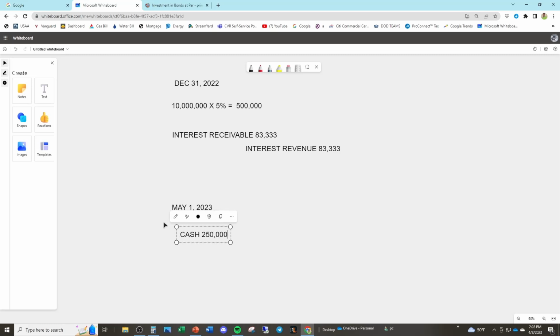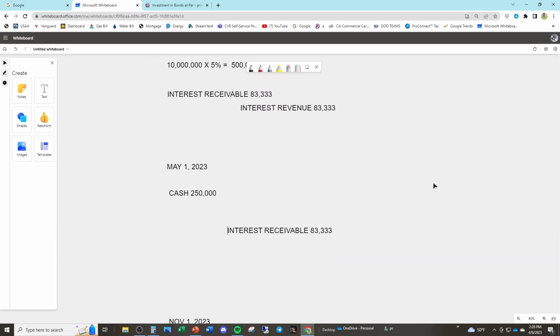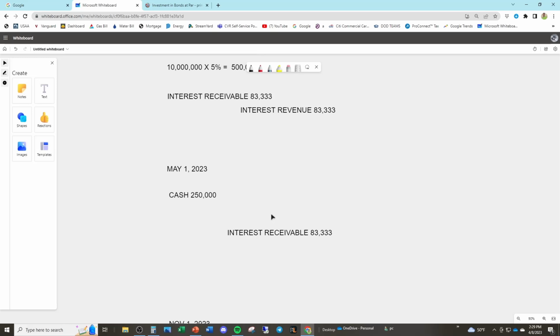So Chris is going to receive cash of $250,000. Now, do we credit interest revenue of $250,000? No, we don't, because we've already recorded 2 months of revenue in the prior year. So what we have to do is first remove this receivable. We have to credit out the receivable because we have collected the cash. So now the receivable goes away. What was owed to us has been collected. Next, we have to credit something else, and guess what? It's 4 months of interest revenue.